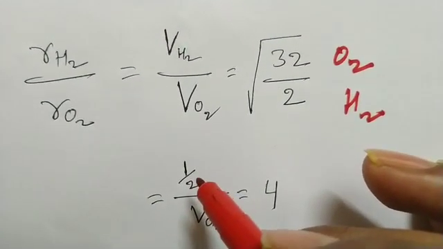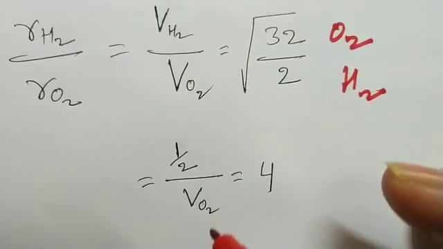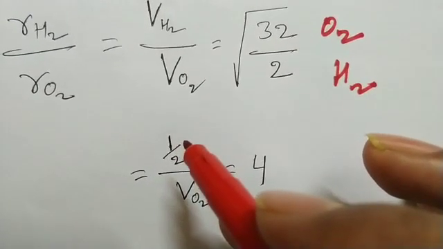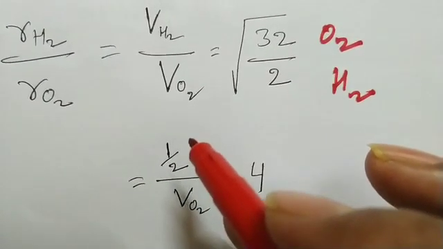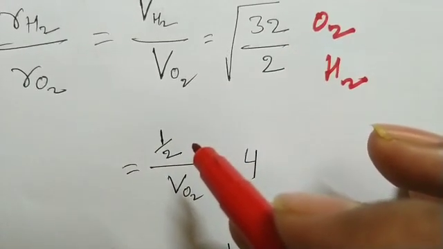Here volume V, we have to take half. Then why half is the question. In the question it is asking that hydrogen released.